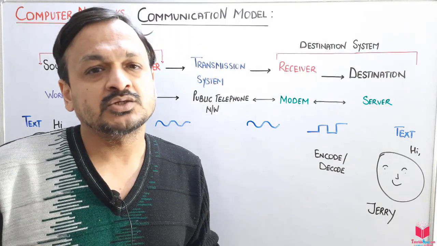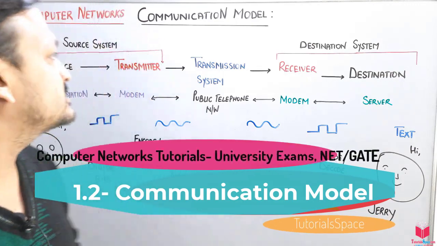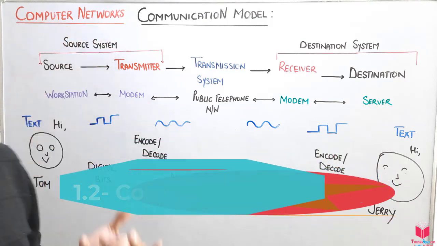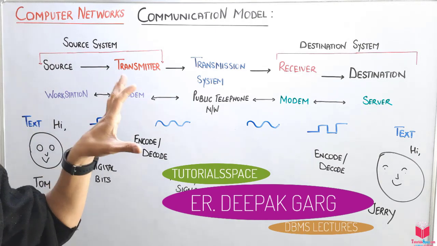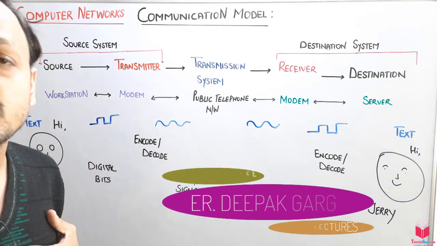Hello guys, today we will discuss our second topic of computer networks, that is the communication model. In many books it may be called the computer network model or the data communication model. Every topic is the same thing here, so don't get confused with the naming. Let's discuss what exactly a communication model is.